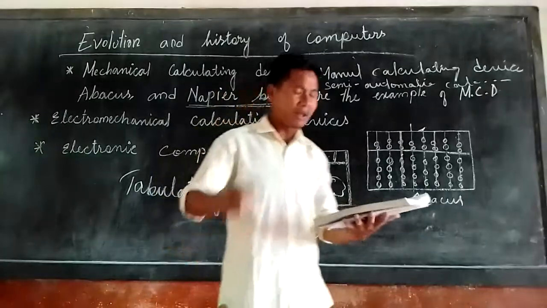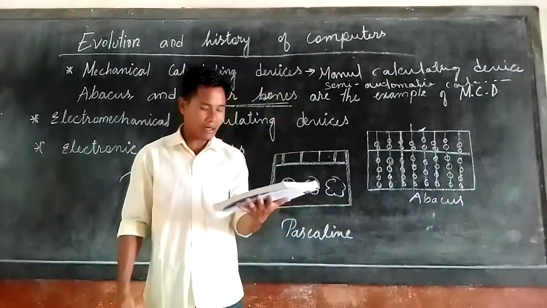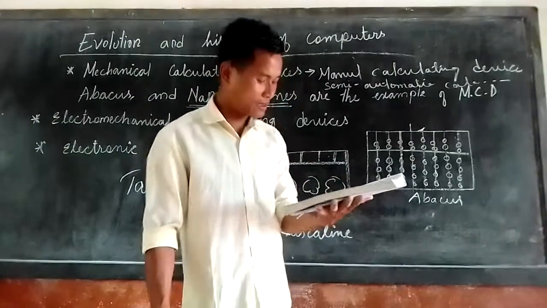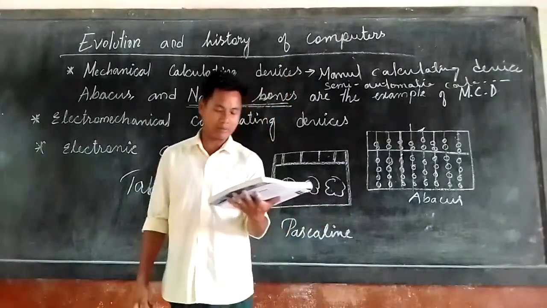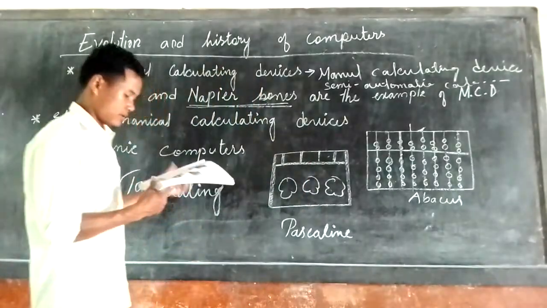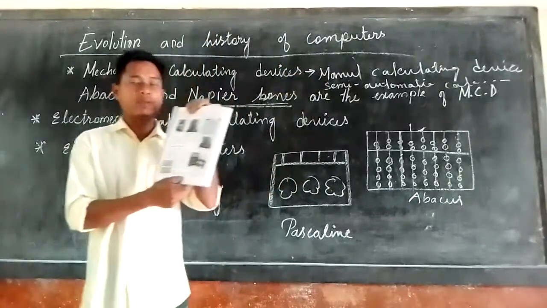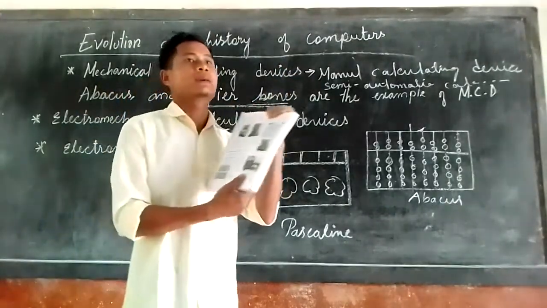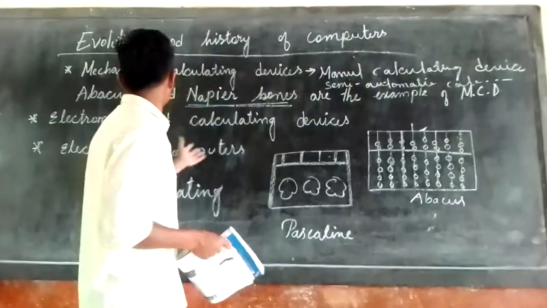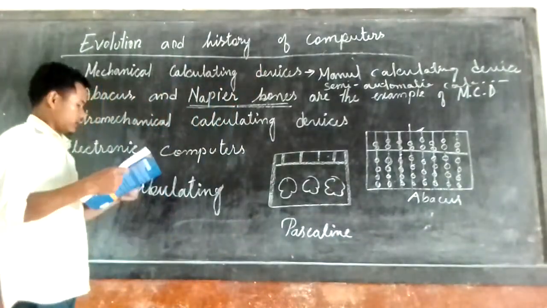Now in 1944, the American computer engineer Howard Aiken advanced the first electromechanical computer, called the IBM Automatic Sequence Controlled Calculator, the Harvard Mark I, also called IBM, the International Business Machine.